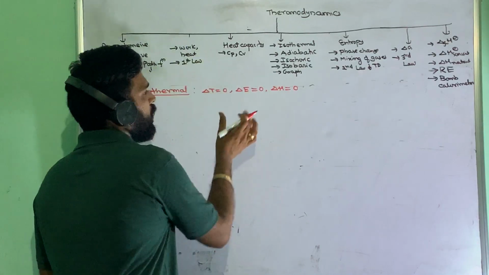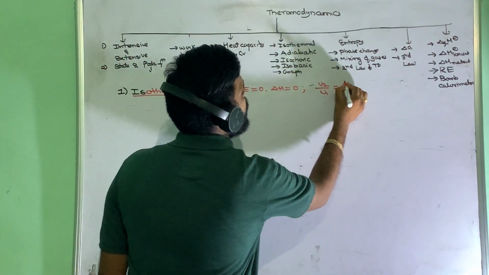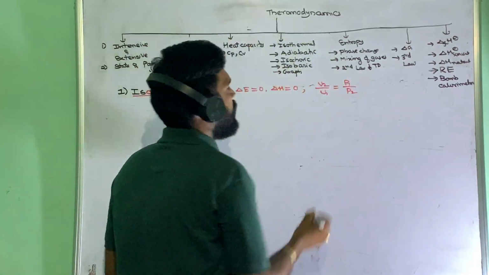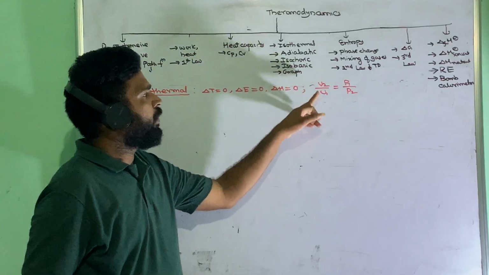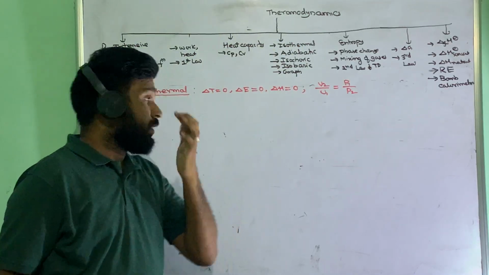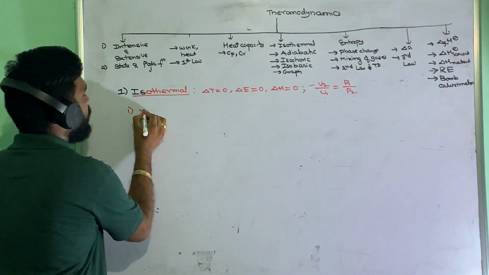So these are common things, and also P1 V1 equals P2 V2, so V2 by V1 is equal to P1 by P2. These are the common expressions we have. In this first case, we are looking at the reversible process.